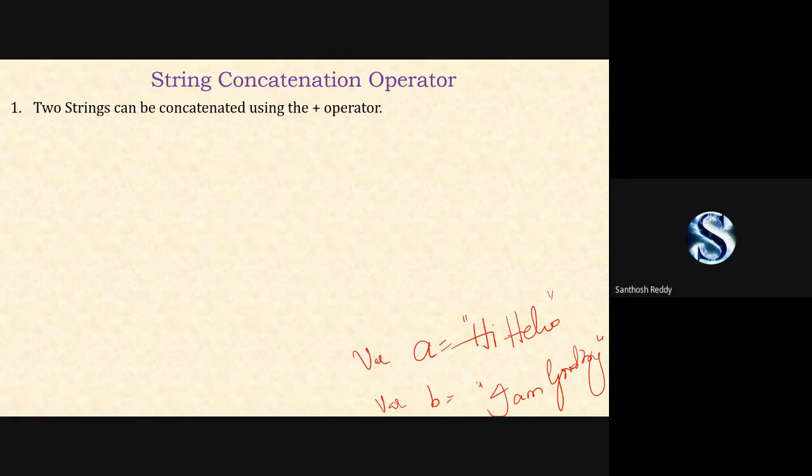Now I want to concatenate these two strings. Using the plus operator, I can easily concatenate these two strings. For example, document dot write A plus B. That's it, and give a semicolon. So when you execute the statement, it is automatically going to concatenate A with B, and it is going to be printed on the console.